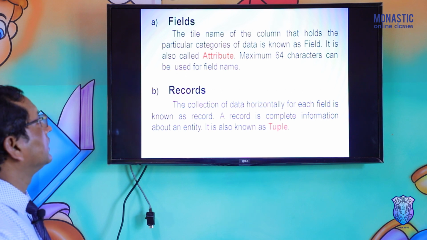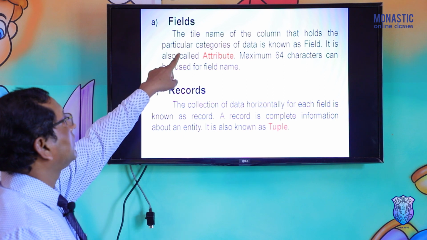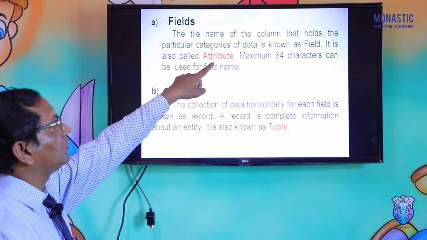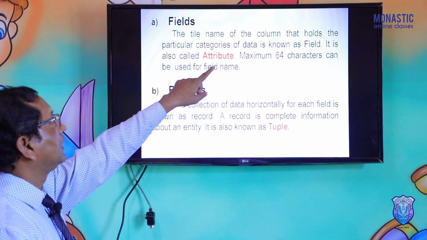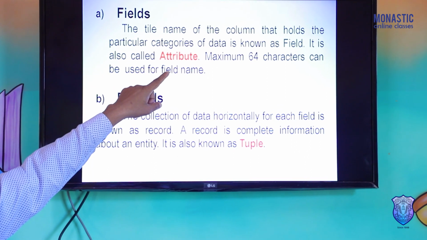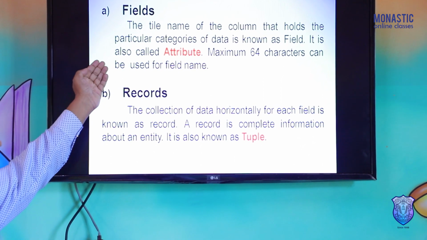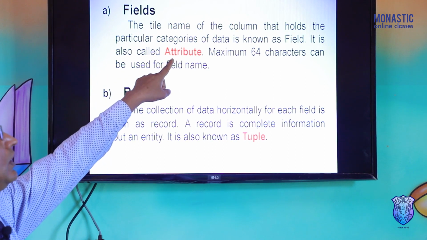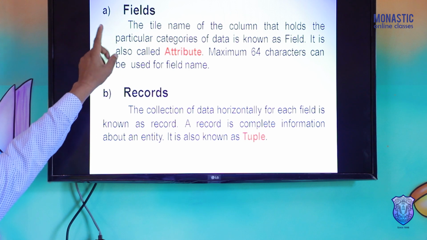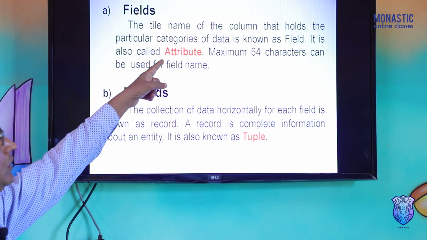First, fields, which I have already discussed. The title or name of the column that holds a particular category of data is known as a field. It is also called an attribute. Things to learn: alternately, a field is also called a column, and a field is also called an attribute.